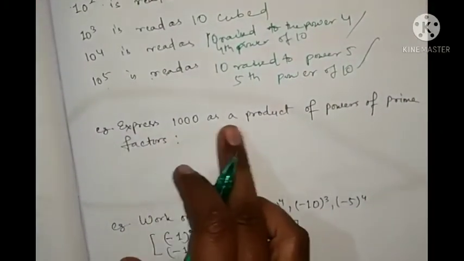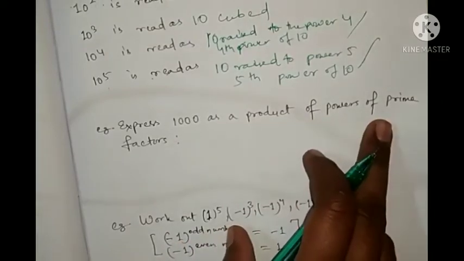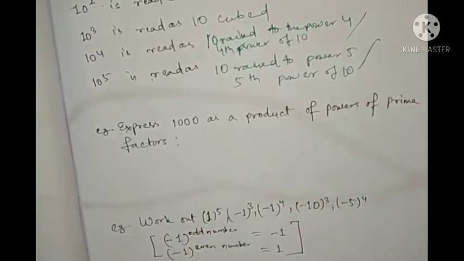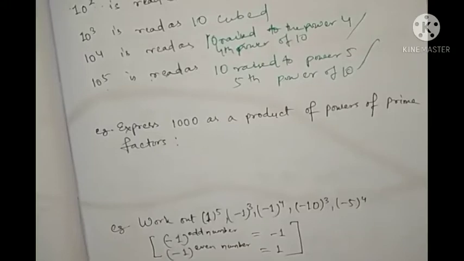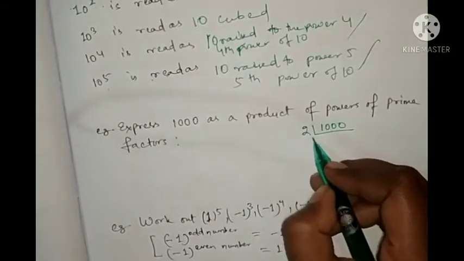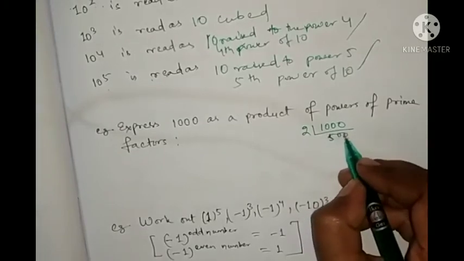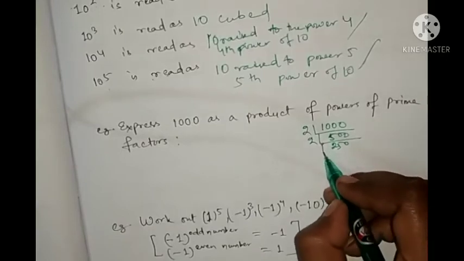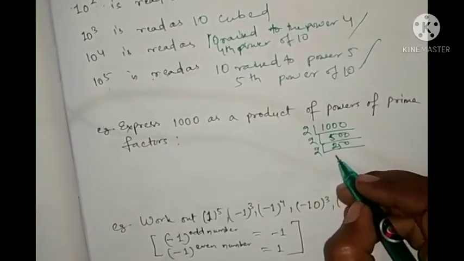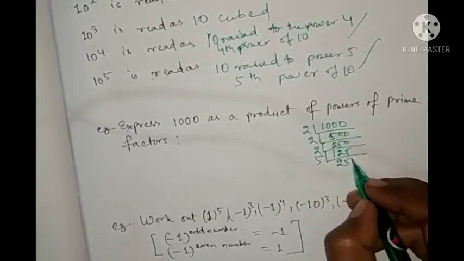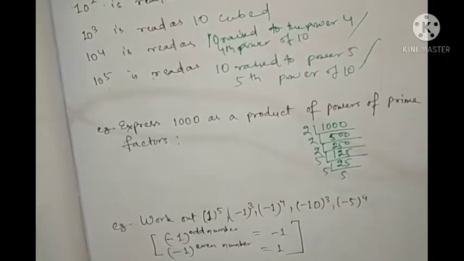Next, express 1000 as a product of powers of prime factors. Okay, so first we'll find out the prime factors, then we can see what it is. 1000 equal to 2 into 500, then 2 into 250, then you can easily write 125, then 5 into 25 is 125, then 5 into 5 is 25.